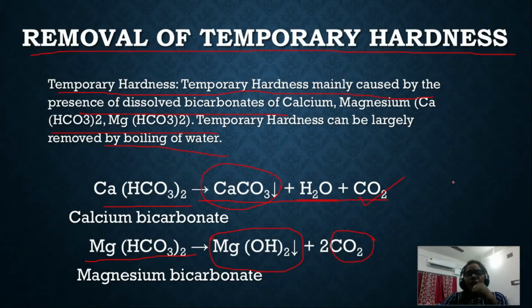Okay, so you can see, just by boiling the water, a very easy process, we can remove calcium bicarbonate and magnesium bicarbonate. Calcium bicarbonate is precipitated out as calcium carbonate and carbon dioxide will be evaporated, and for magnesium bicarbonate, magnesium hydroxide will be precipitated out and carbon dioxide will again be evaporated.